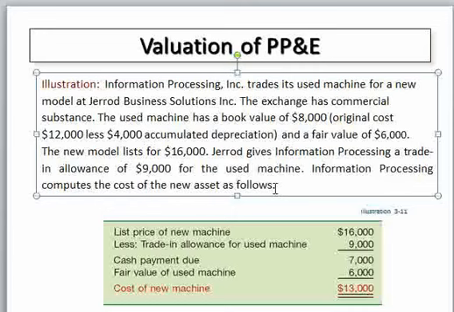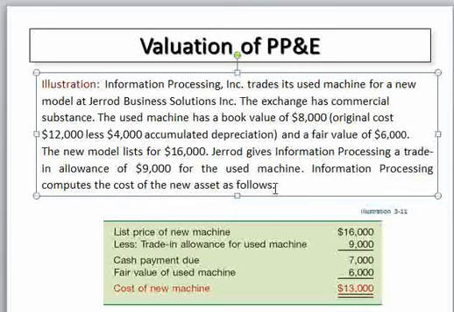Therefore, before we determine the cost of the new asset, first of all you have to determine the gain or the loss on the exchange, then determine easily the cost of the new asset, then the journal entry for this exchange. So 3 things are expected from you for this example, okay?